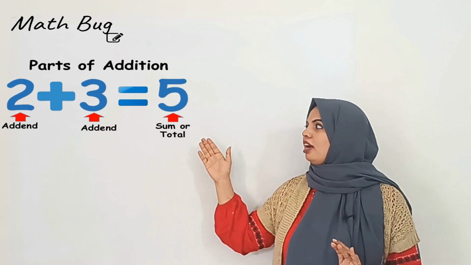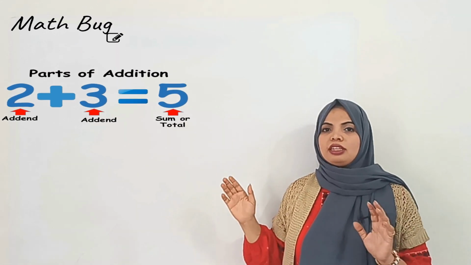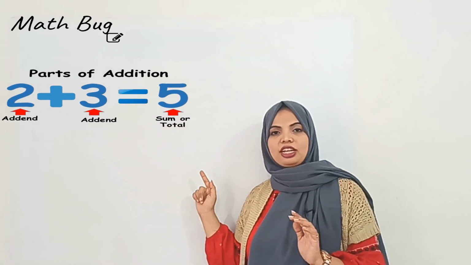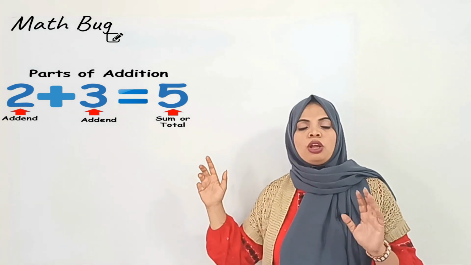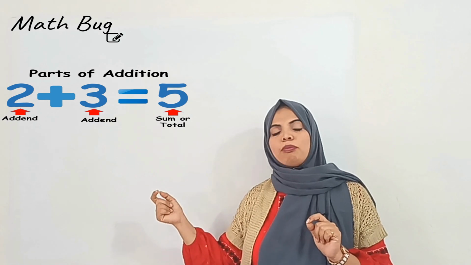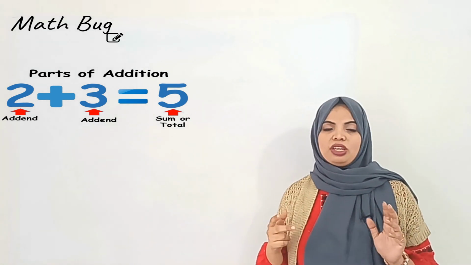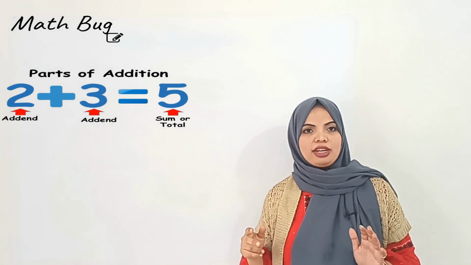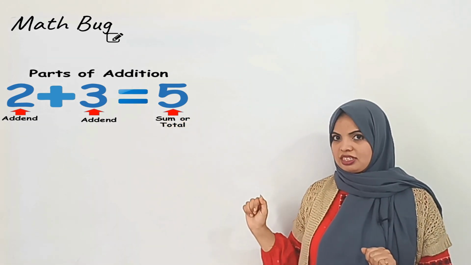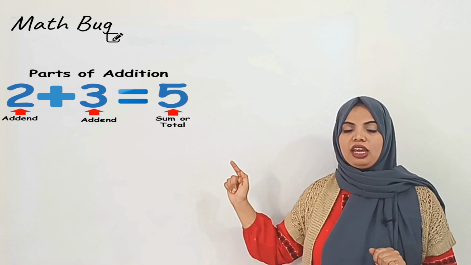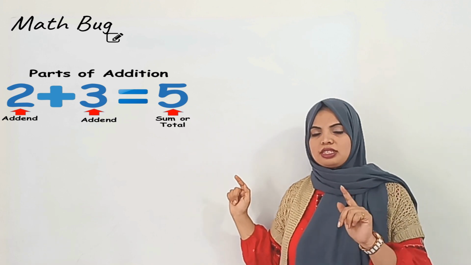Now coming to the parts of addition, the numbers that you add in addition are called addends. The addends can be 2 or more than 2. It can be an infinite number of addends. So the numbers that you add are called addends, and the answer of the addends is called the sum.